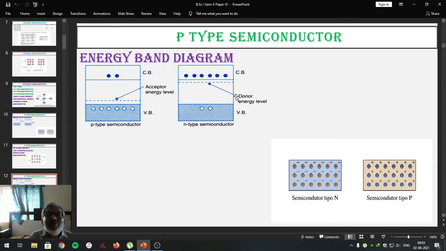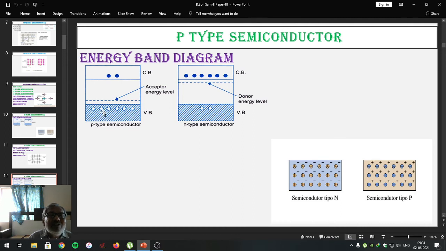In case of an n-type semiconductor, the donor energy level is formulated, which lies just below the conduction band. So as to reduce the energy band gap, it becomes very easy for an outermost electron to jump into the acceptor energy level and allow the p-type semiconductor to conduct even at absolute 0 degree Kelvin.